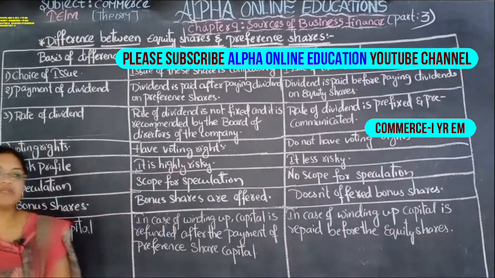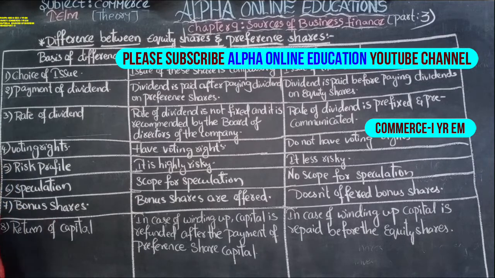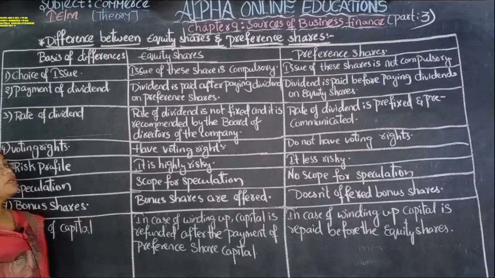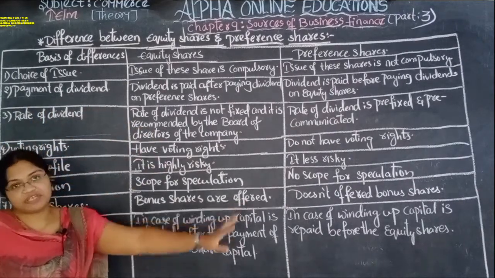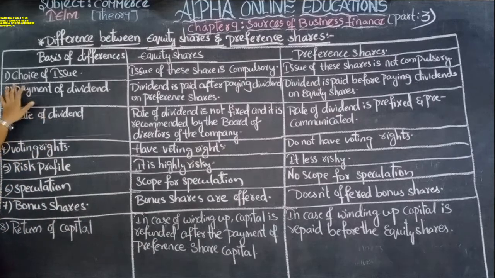Commerce CID part for the first year's English medium chapter that we are dealing with. That is the 9th chapter, Source of Business Finance. This is the third session of the chapter. So in this session, we are going to know the differences between the equity shares and the preference shares. So let us see the differences.